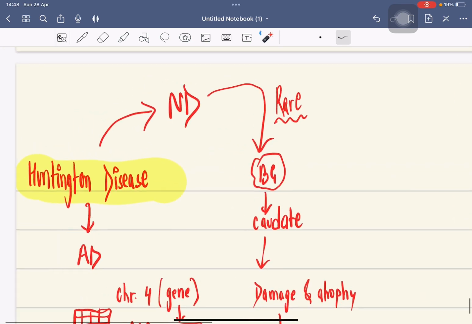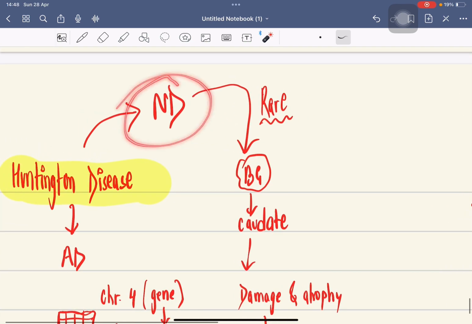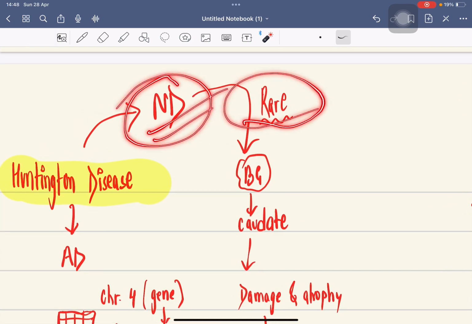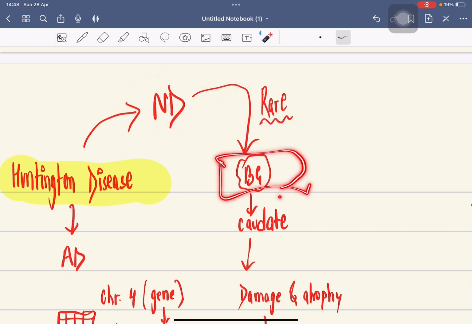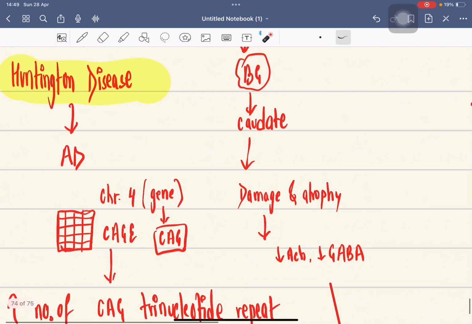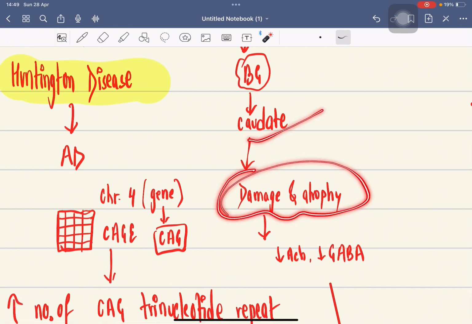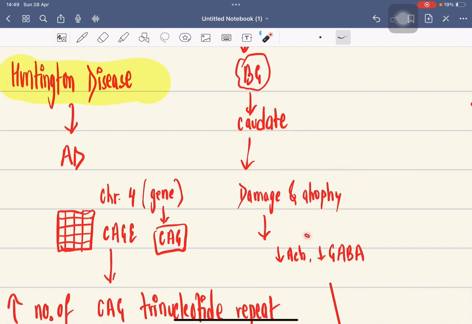Huntington's disease is a neurodegenerative disease. It is a rare type of neurodegenerative disease which involves the basal ganglia, especially the caudate lobe. There is atrophy or damage of the caudate lobe, which results in a decrease in neurotransmitters like acetylcholine and GABA. It is an autosomal dominant type of disease.